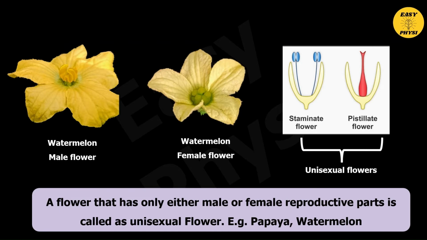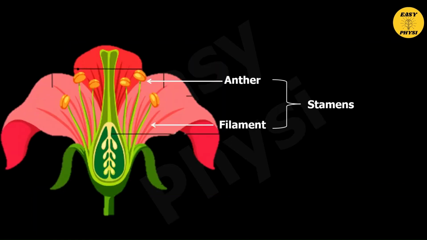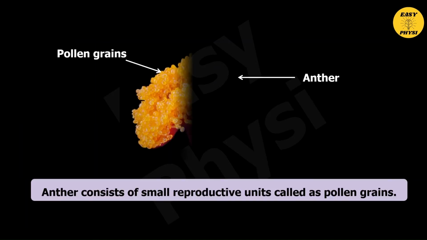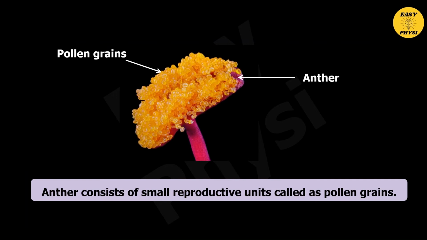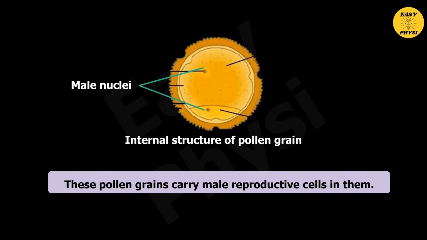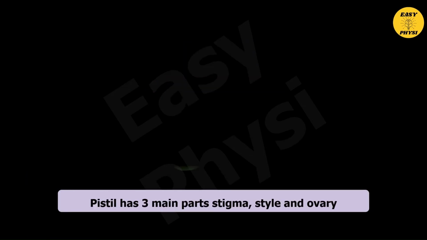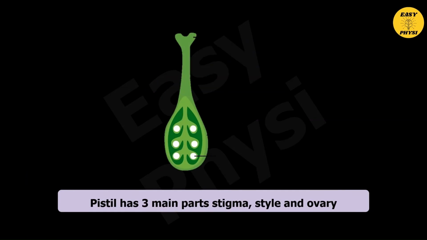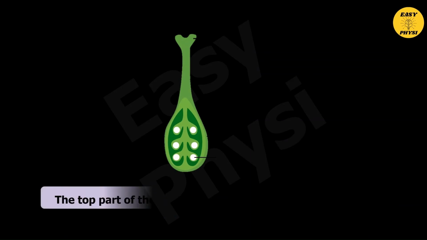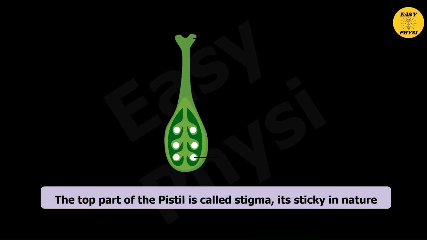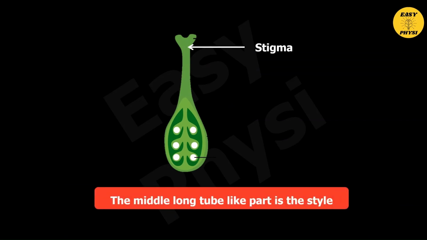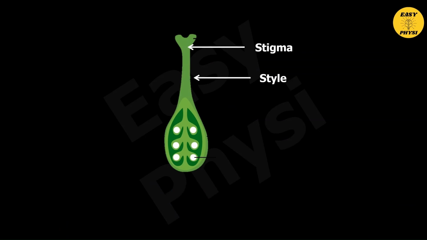Example, papaya, watermelon. So the anther and filament are the parts of the stamen. Anther consists of small reproductive units called pollen grains. These pollen grains carry male reproductive cells in them. Pistil has three main parts: stigma, style, and ovary. The top part of the pistil is called the stigma. It is sticky in nature. The middle long tube-like part is the style.